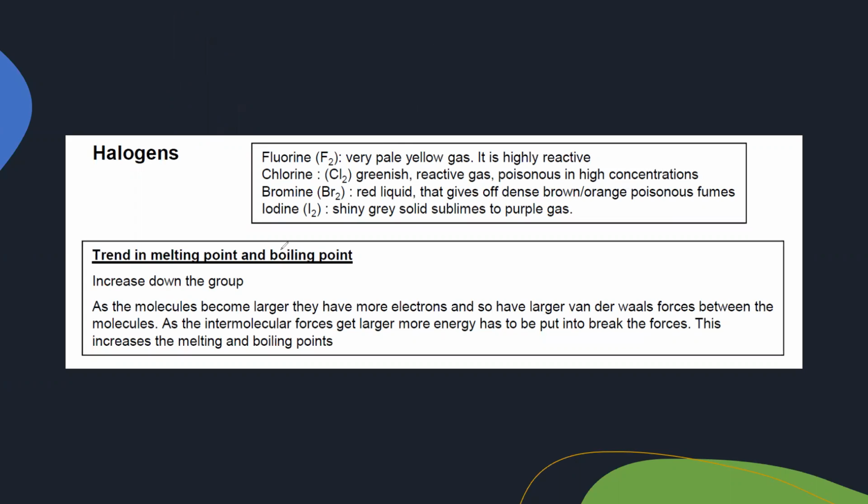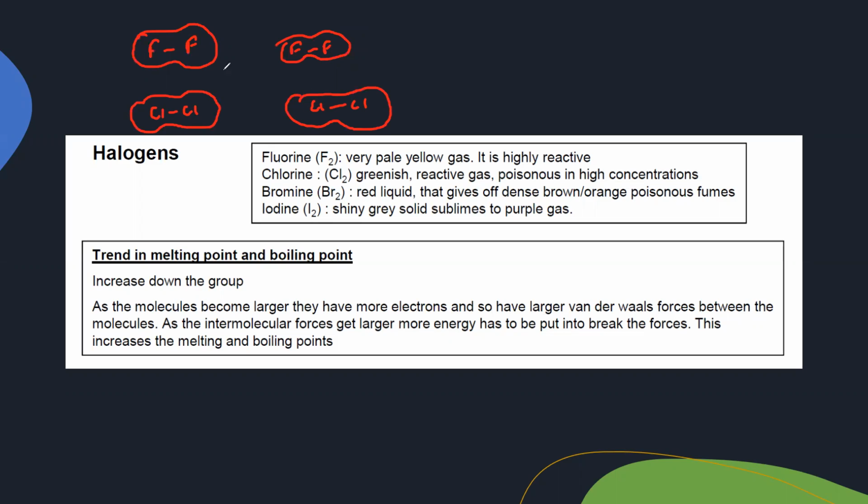Then the trend in the melting and boiling points. As we go down the group, the melting and boiling points increase. What is the reason for that? Because these have simple molecular structures, so they have dipole-induced dipole forces, or London dispersion forces. So we have fluorine, then we have chlorine. They both have dipole-induced dipole forces, but the difference is the number of electrons.